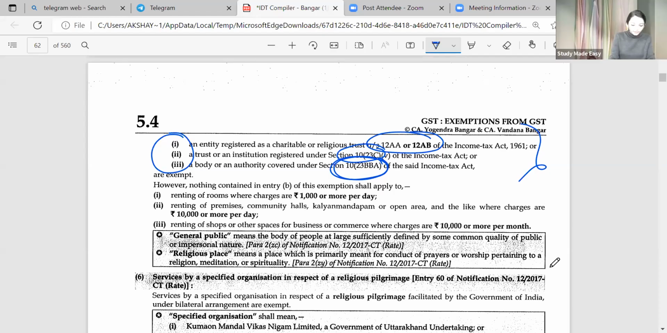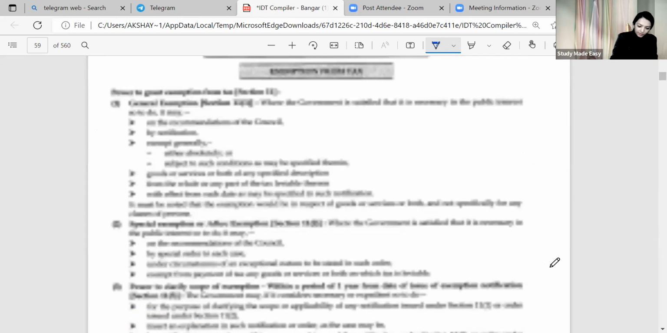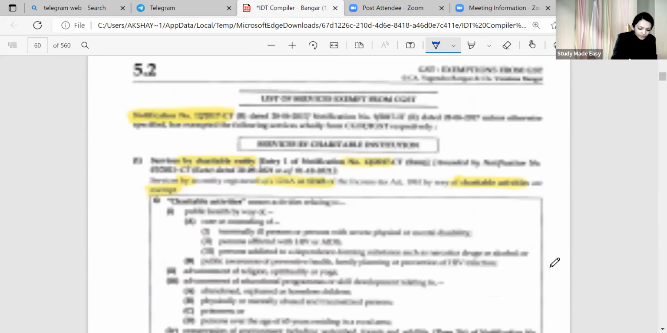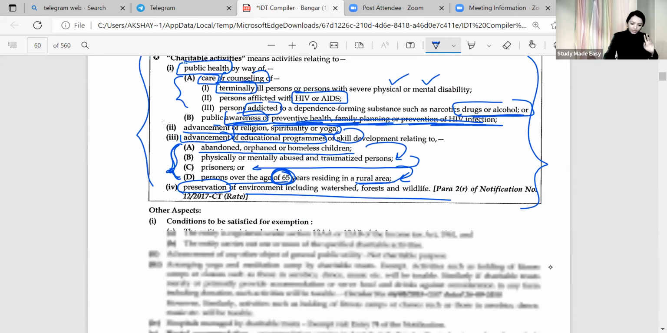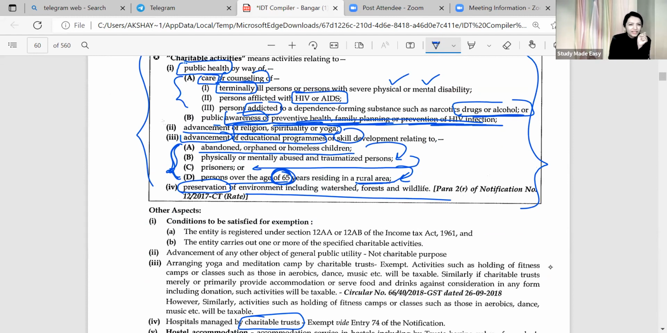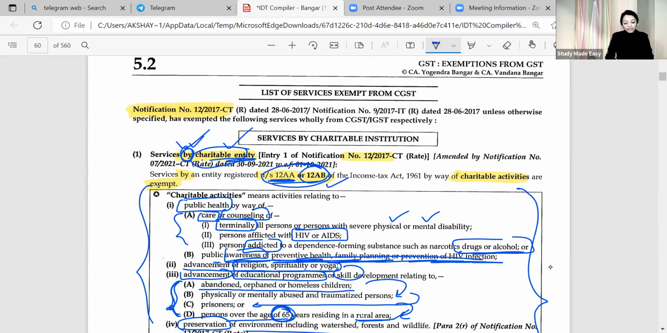Done? Now, again there is a specific kind of thing. So it is service by charitable entity, done. It is only this charitable activity service, that is also done. It should be charitable entity, it should not be charitable trust. So if they have given charitable entity and if they have given charitable trust, what will you do? Instead of charitable entity, they have written service provided by charitable trust for care counseling of terminally ill person.